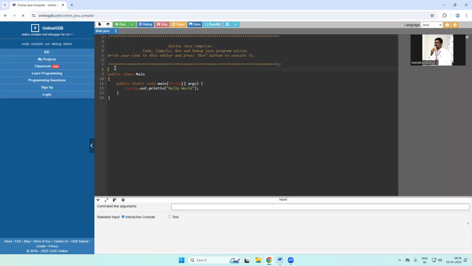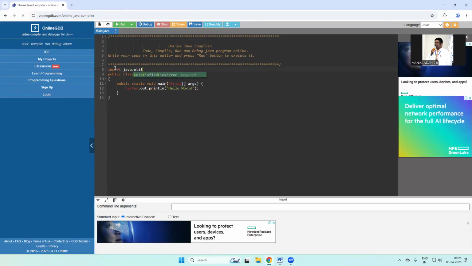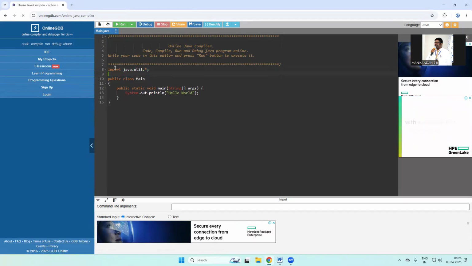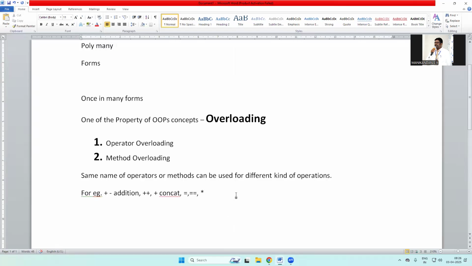For example, you say, I'm importing a package, import java.util.*. Here you consider the star. Normally, star is an operator which is used for multiplication, but here star means all. For all means whatever is available in the package, import java.util utility package, whatever functions are available, it will take.